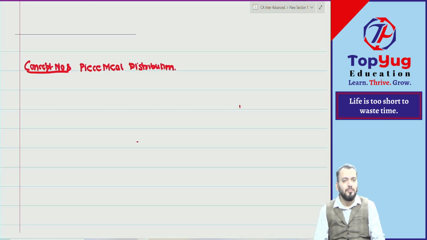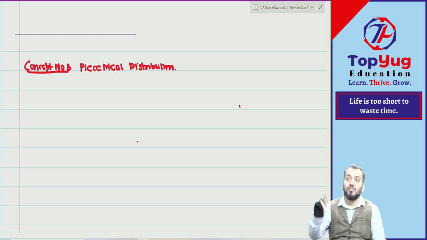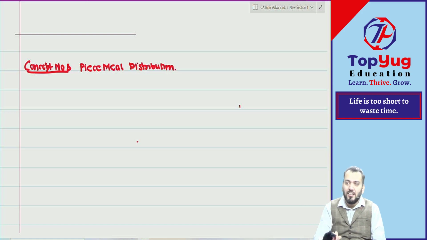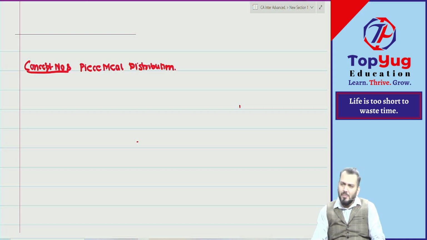It is very simple. Now just try to understand, when we have done amalgamation, we have done accounting treatment in the books of liquidating company, that is realization account. So the same thing we have done till now. Then we have done liquidation of company. In liquidation of company we have done liquidator final statement account. It means what was that? It was nothing but a liquidator will be appointed for a company to sell all the assets and pay as per the order of payment. Same thing here also.